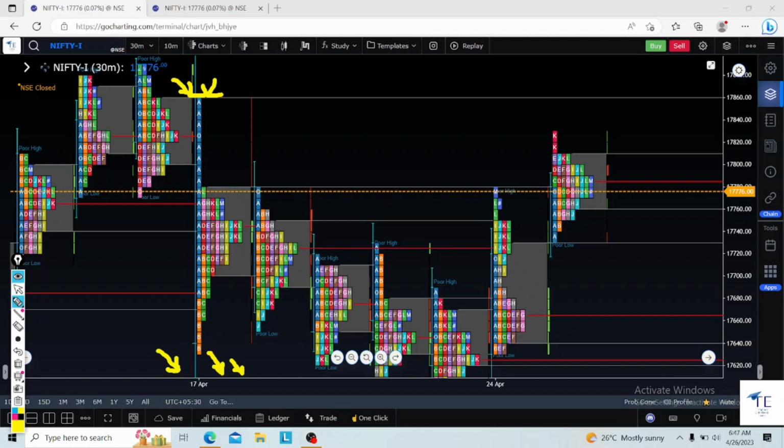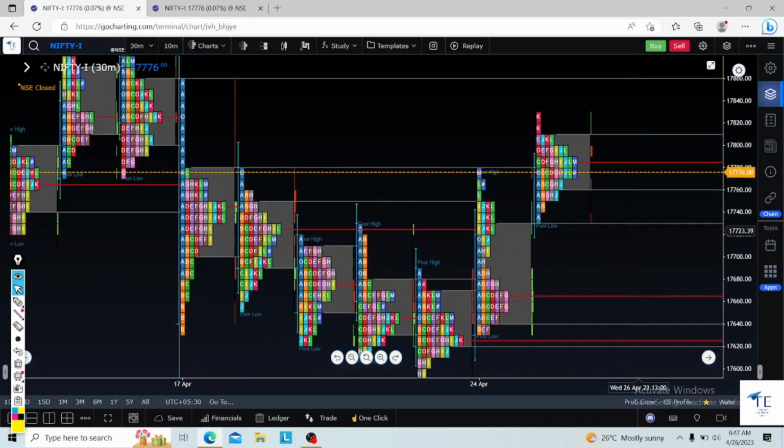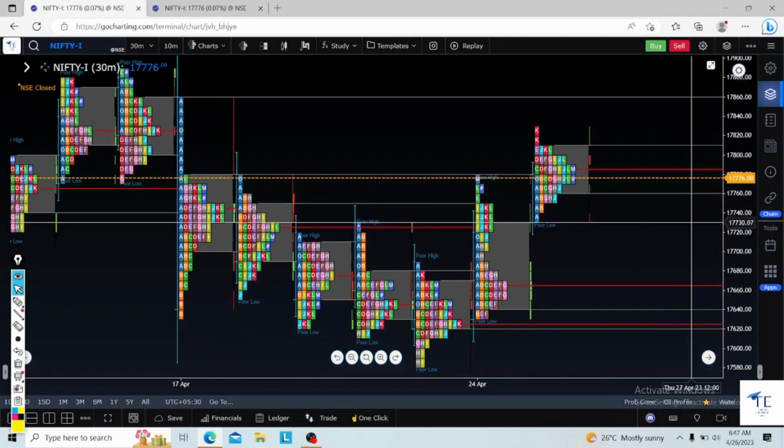Second, these sellers are not allowing price to come up above this profile either. So some distribution or some accumulation, we don't know what is happening here, but as per market profile some distribution was happening here.